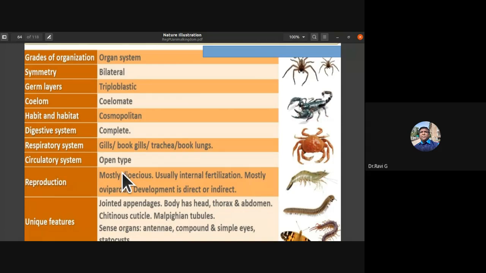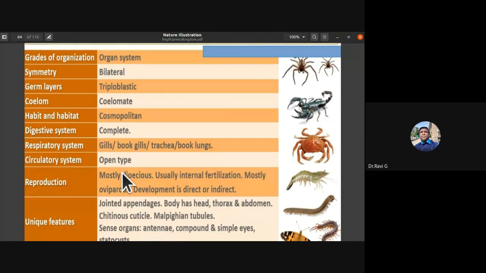Cephalization commenced in Annelida. A few of the anterior segments fused to form a head-like structure where the sensory organs were concentrated with the nervous system. And in case of Arthropoda, the cephalization is at the highest level. You can notice a higher level of cephalization when compared to Annelida. You find sensory organs like antennae, compound or simple eyes, and statocysts. They are all present in the head region. And the head also has the nervous system.